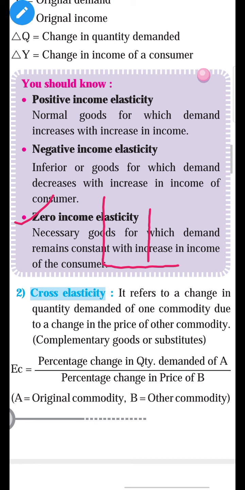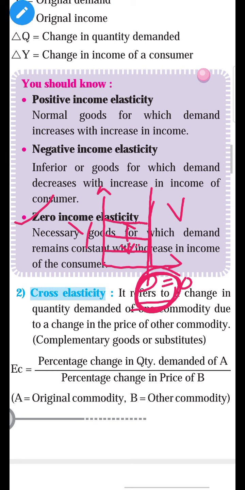Means demand is inelastic. Yes, and it happens in which type of goods? It happens in necessary goods. On the y-axis we take income and on the x-axis we take demand. So what happens in the case of necessary goods, whether the income of the person increases or decreases, there is no change in demand for necessary goods, it is constant. So it is a vertical slope.